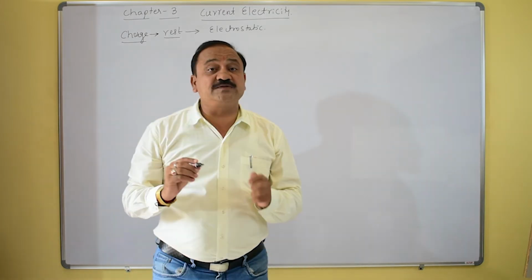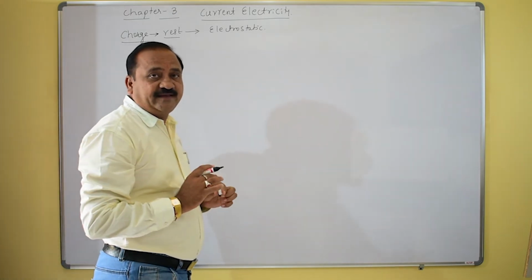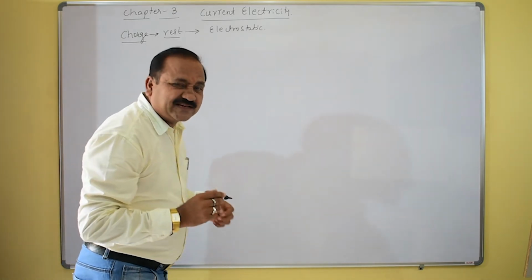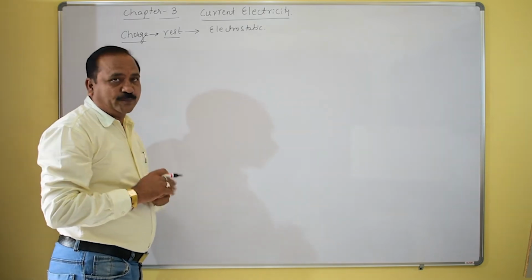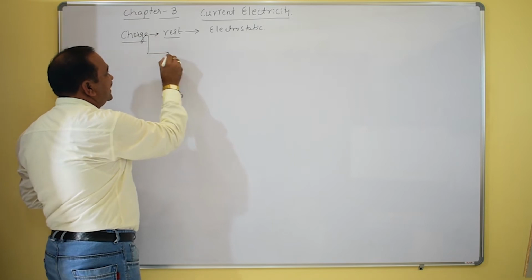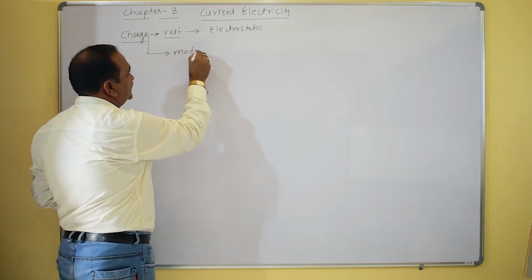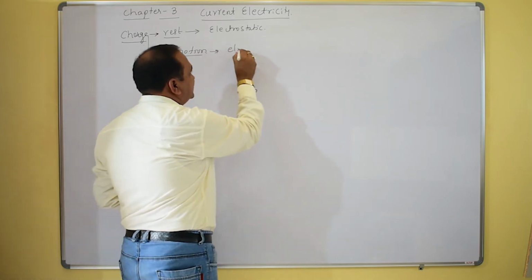But now in current electricity we are going to discuss the electric current topic. Here, the charge is in motion. That is what we call electric current.